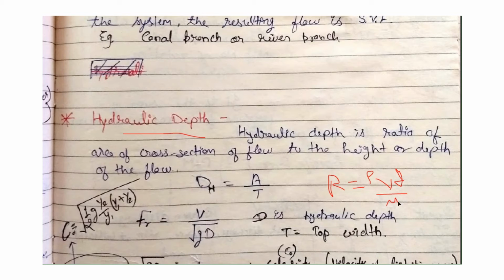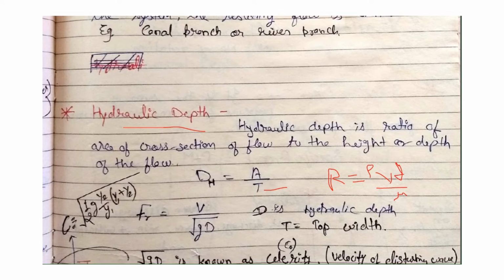Now in this case, D is the characteristic length, which is equal to area divided by top width of the flow. That means D is the area of flow divided by the top width of flow. This is T, the top width.